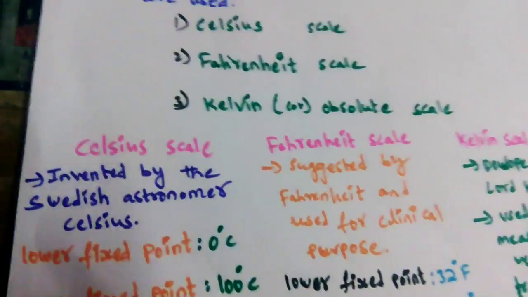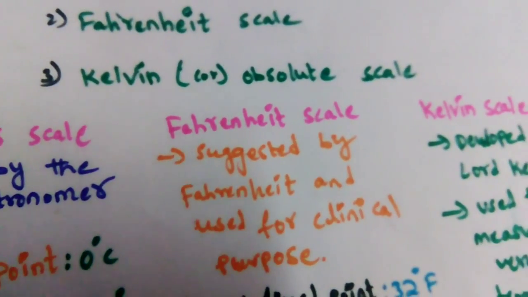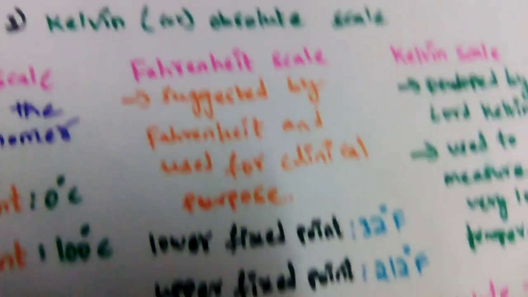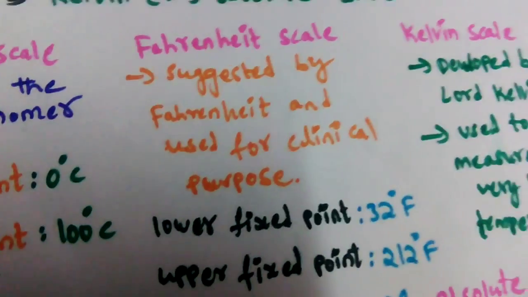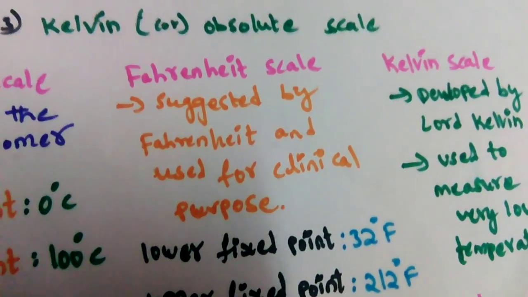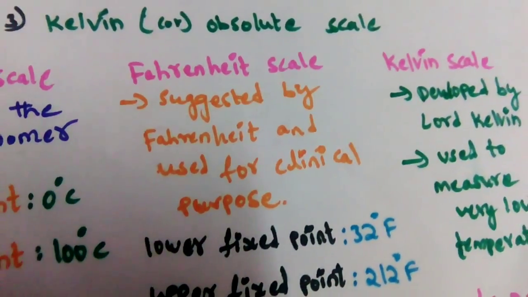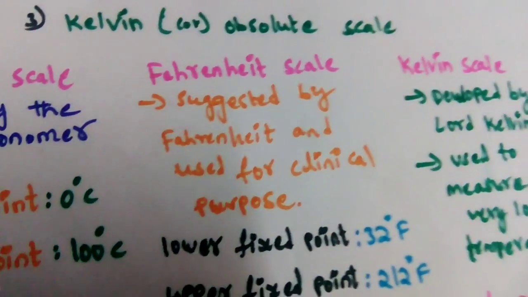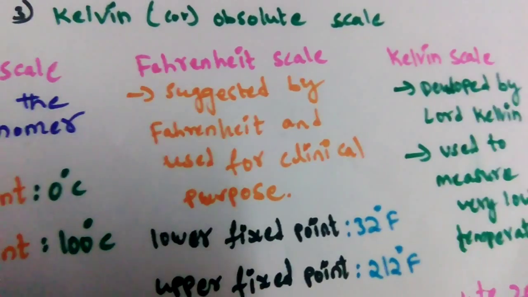When compared to the Fahrenheit scale, the lower fixed point is 32 degrees Fahrenheit, which is equal to 0 degrees Celsius, and the upper limit is marked as 212 degrees Fahrenheit, which corresponds to 100 degrees Celsius.